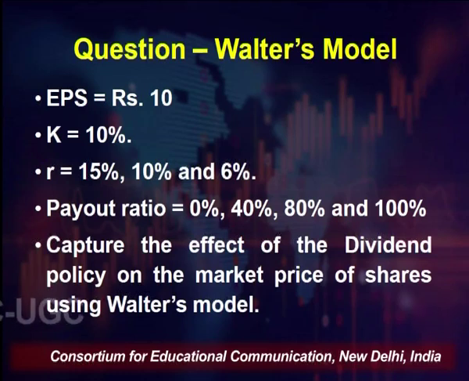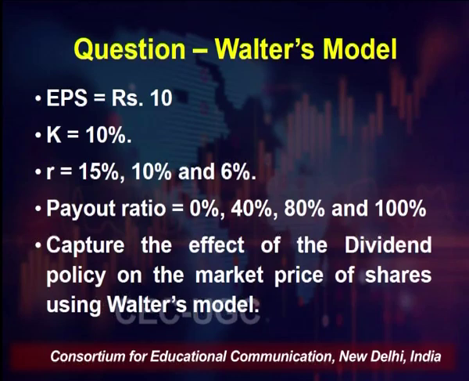How? When our rate of return is 15%, we have to check the value of the share for 0% payout, 40% payout, 80% payout and 100% payout. Then for 10% again for all these payout ratios, then again for 6% of R and the 4 payout ratios.